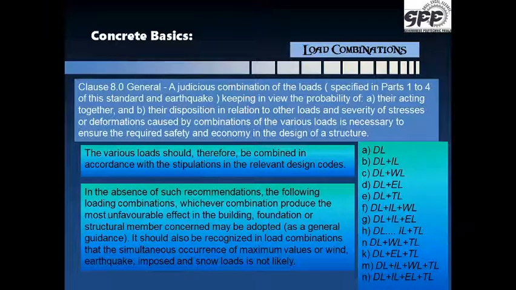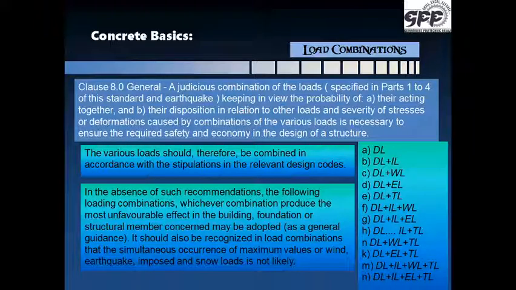Obviously, we understand that all of these will not be acting everywhere at the same time. The wind load may be acting on one side of the building, but it may not be acting on the other side of the building also. The various loads should therefore be combined in accordance with the stipulations in the relevant design codes.